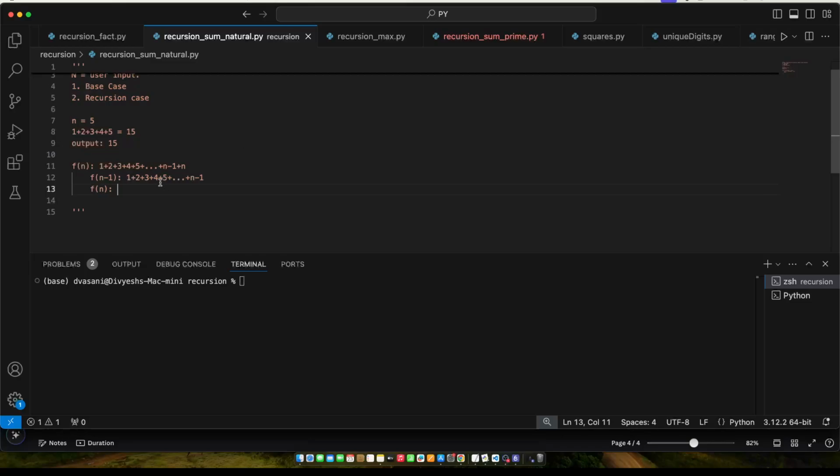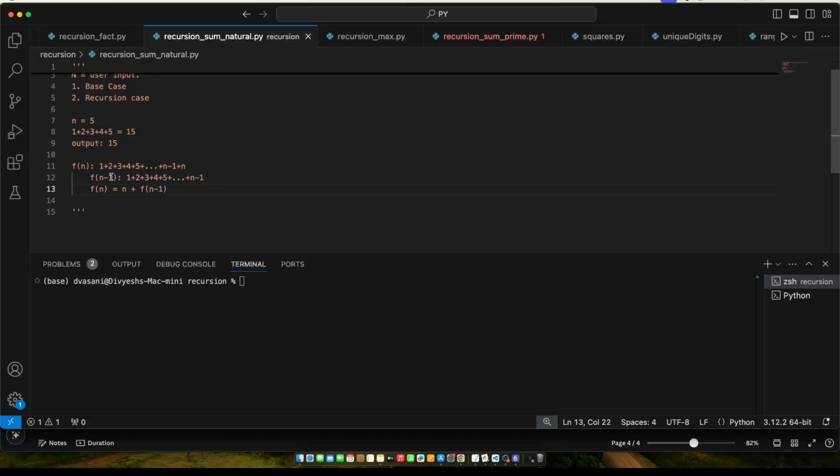So how can I achieve this solution? With this function, I was able to do the sum up to here, right? So what is missing? I just need to add n. You see this plus, I need to add n, which means f(n) is equal to, to solve my problem, I just need to add n to this guy, right?